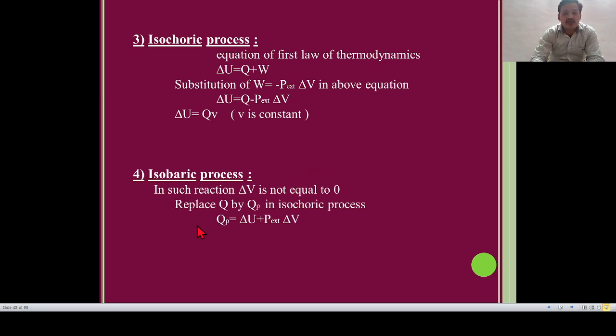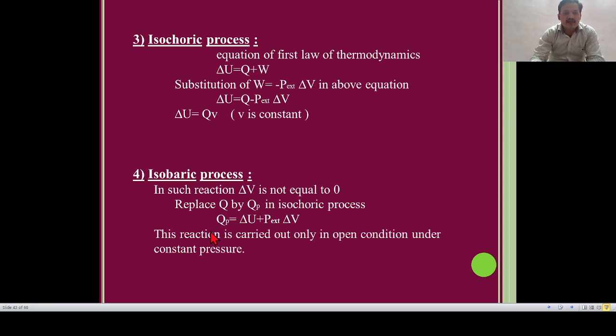So replace Q by QP in isochoric process. Replace Q here by QP in isochoric process. So we get, and rearrange the formula, we get the final equation, that is QP is equal to delta U plus PEX into delta V. That is the final formula for isobaric process. QP is equal to delta U plus PEX into delta V.